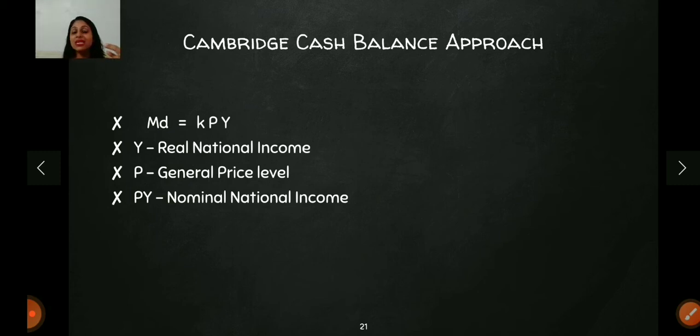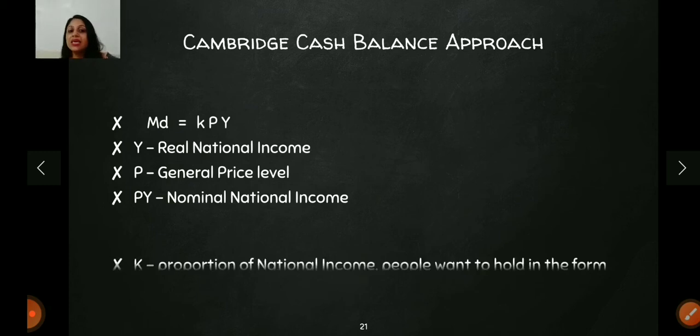So tomorrow if my income increases to 200 rupees and the prices are also increasing, let's say the prices are also increasing by double, he says the demand for money will increase, because in real terms if you see, my income has not changed, right? If my income was 100 and it has increased to 200, prices have also doubled. So in real terms my income has not changed, but Cambridge proposed that it's not like that. Even if the income is increasing in nominal terms, the demand for money will change. So this is a very logical concept that was given by the Cambridge economists.